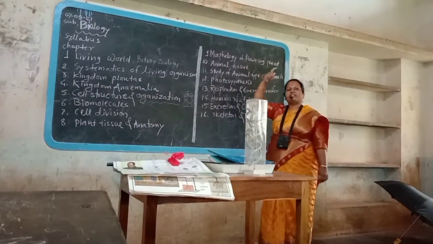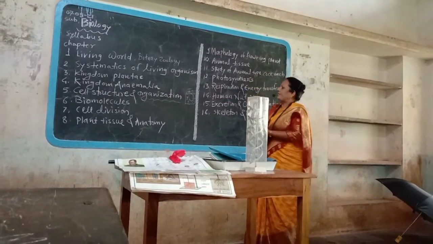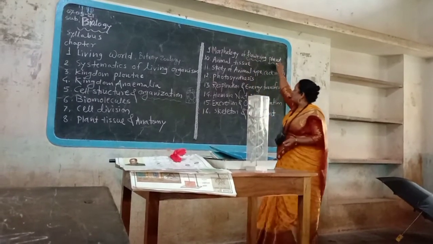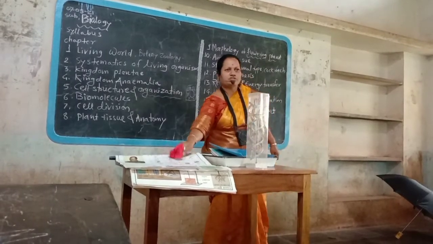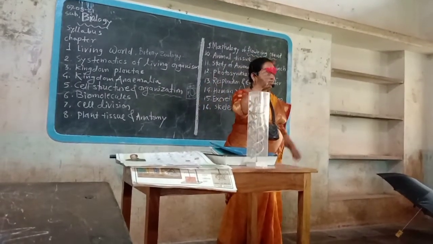Then next, ninth chapter, morphology of flowering plants. Morphology, external structure of flower bearing plants. What is meant by flowering plants? Tell me the example of flowering plant. Hibiscus, rose, jasmine. These are the examples of flowering plant.